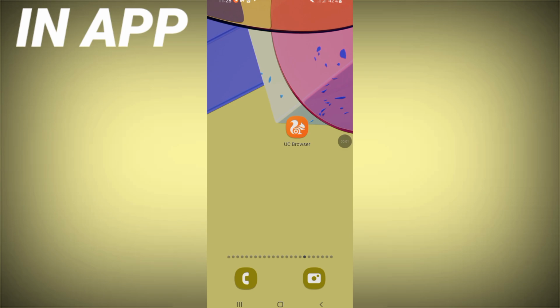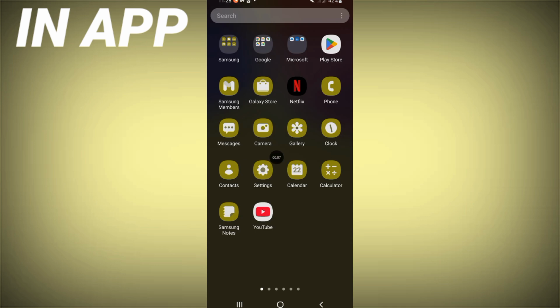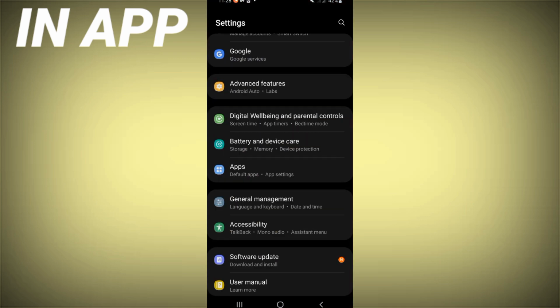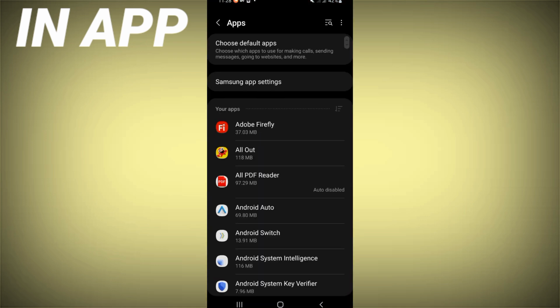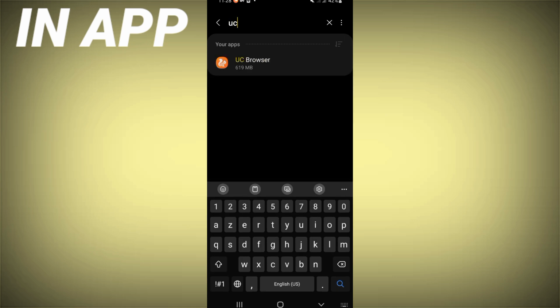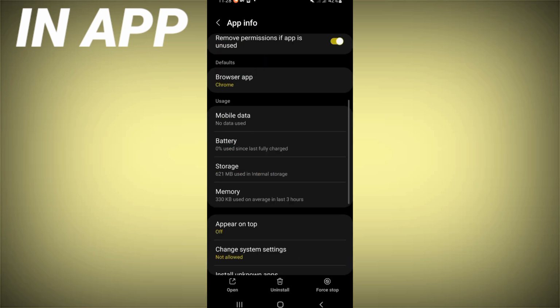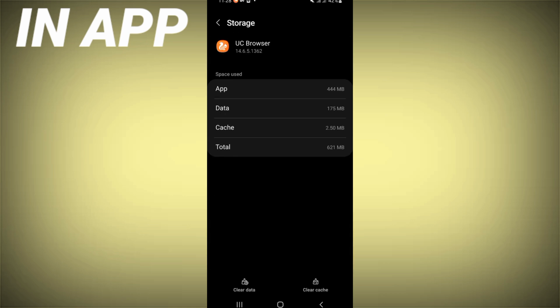Today guys, I will show you how to fix UC browser sound problem easy and quick. You have to open first the settings of your mobile phone, click on apps option right now and search for UC browser and click. Now scroll down this list and click storage.